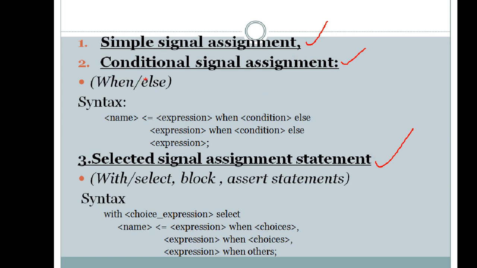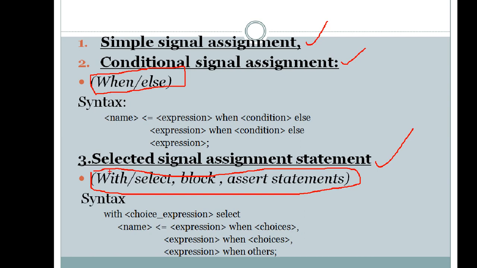In case of conditional signal assignment, we can use the when-else construct. In case of selected signal assignment, we can use different constructs: either with-select, block or assert statements. You can use any of these statements. And these three are the different styles of writing concurrent statements. The first one is simple signal assignment, the second is conditional signal assignment, and the third is selected signal assignment.